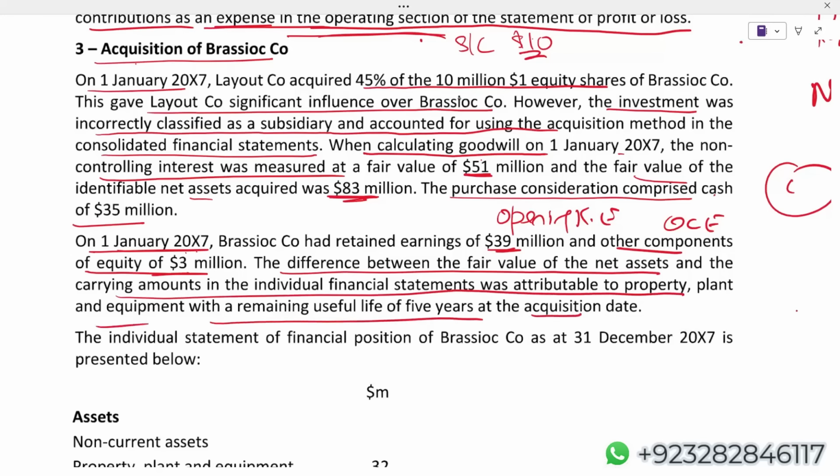Now, student, listen. At acquisition, examiner has given us the fair value of net assets, which is 83 million. Within this 83 million, there is a fair value adjustment. Number one, that fair value adjustment relates to property, plant, and equipment, and it's a depreciable asset. And we know that when we do consolidation with our subsidiary, of course, if there is any depreciable asset fair value adjustment, we do increase our non-current asset, but due to depreciation, those non-current asset will also be decreased. Okay. Now let us first find out the fair value adjustment.